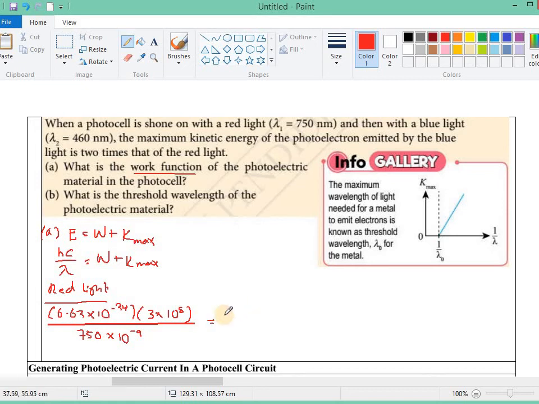So it equals the work function plus the maximum kinetic energy. Now for the blue light.